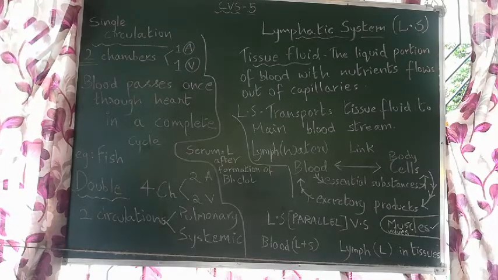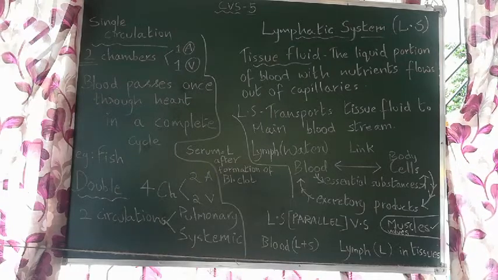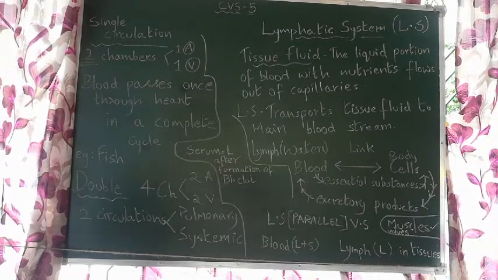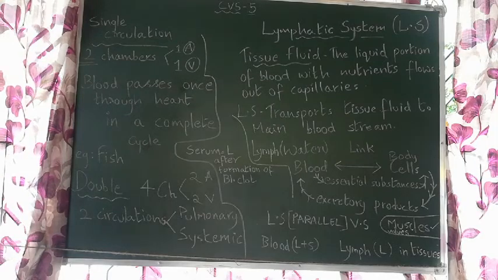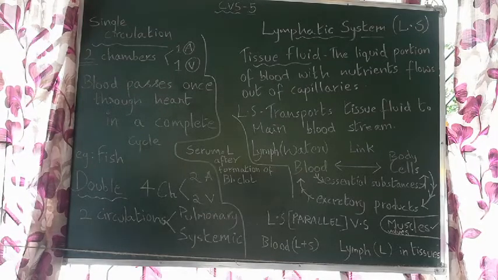They will never get mixed. If mixed, it leads to fatal conditions like death. So it doesn't happen.